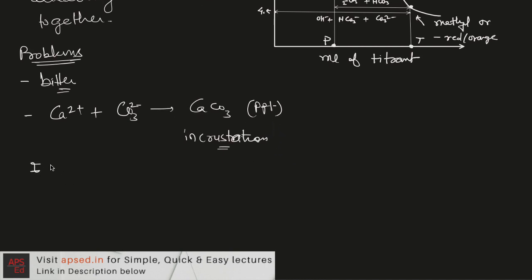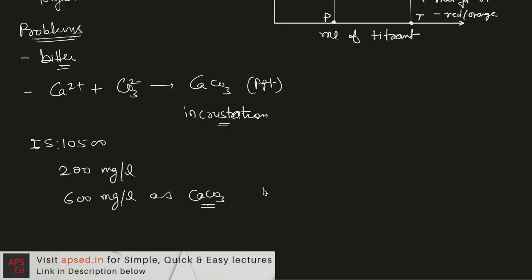So as per IS 10500, the limit of alkalinity in drinking water is 200 milligrams per liter, and if no other source is available, then this limit is increased to 600 milligrams per liter as CaCO3. So alkalinity is expressed as calcium carbonate equivalent, similar to hardness. Both of these parameters we express as calcium carbonate equivalent. Hardness and alkalinity are also related, so for that uniformity, we express both as calcium carbonate equivalent.